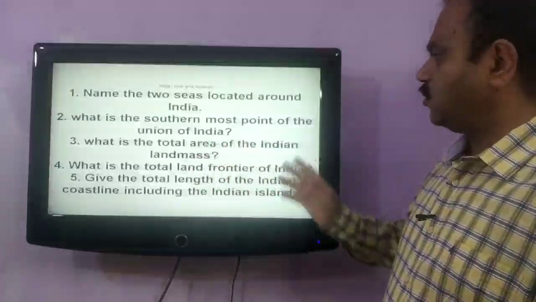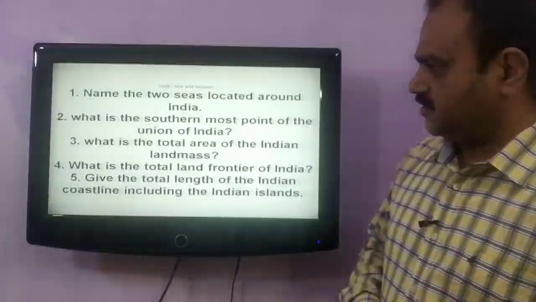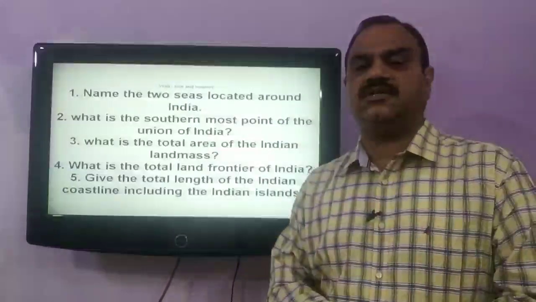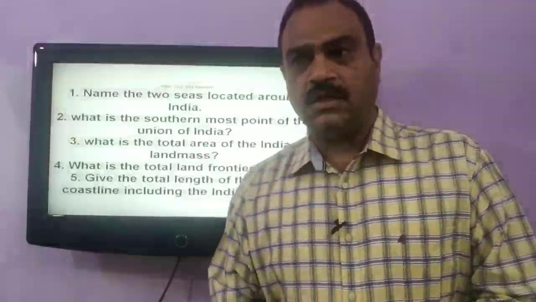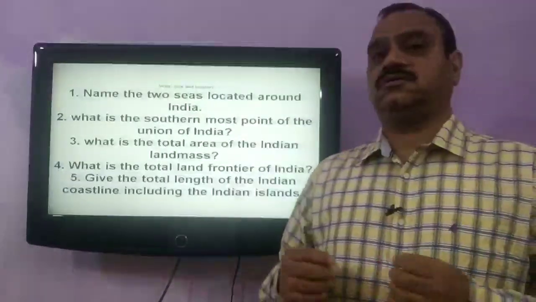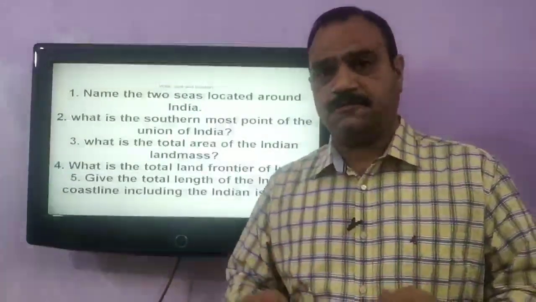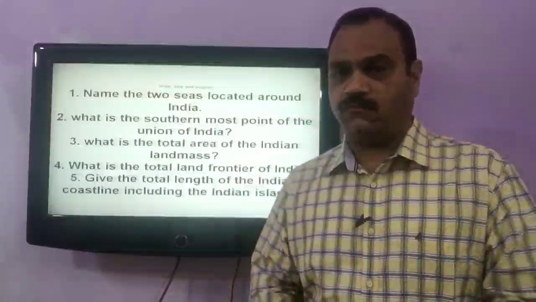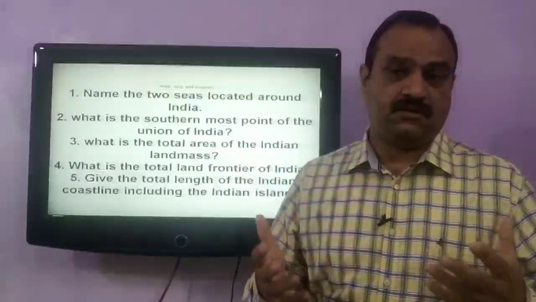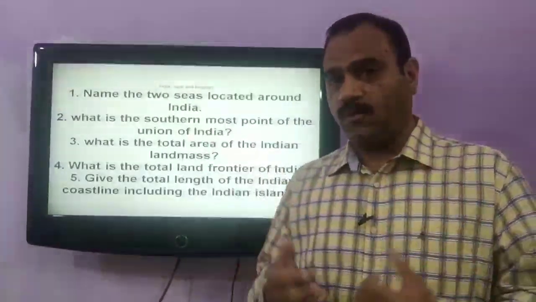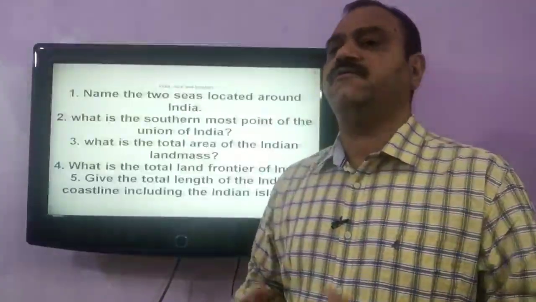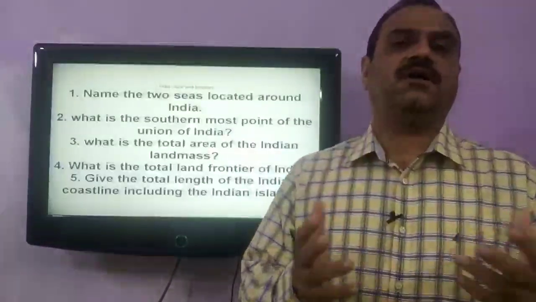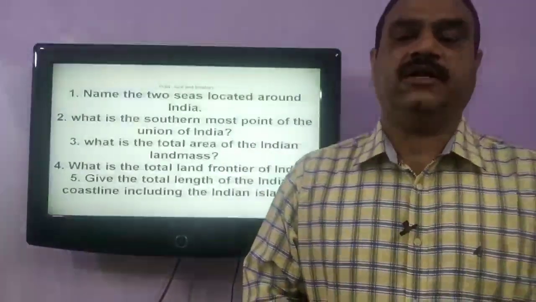Next question is, what is the total area of the Indian landmass? India is a vast country. It is the 7th largest country in the world in terms of land area. It constitutes 3.28 million square kilometers. This is a vast country that has 3.28 million square kilometers of land area. It is 2.4% of the world's geographical area.